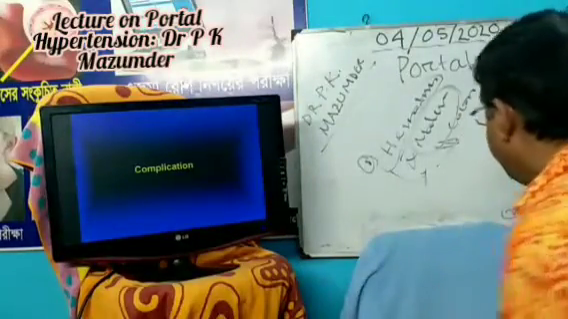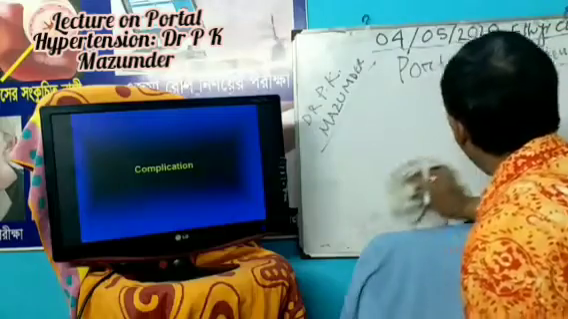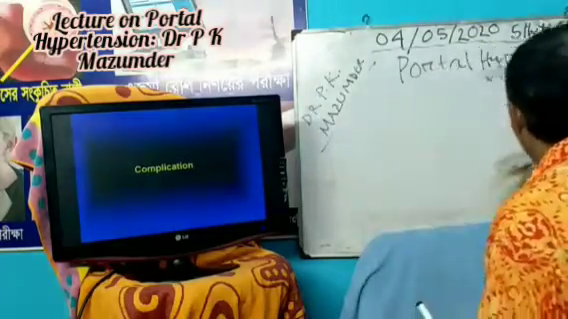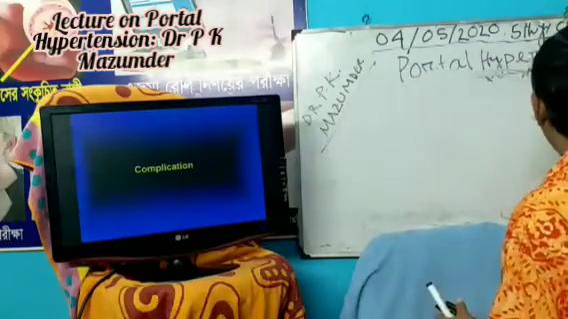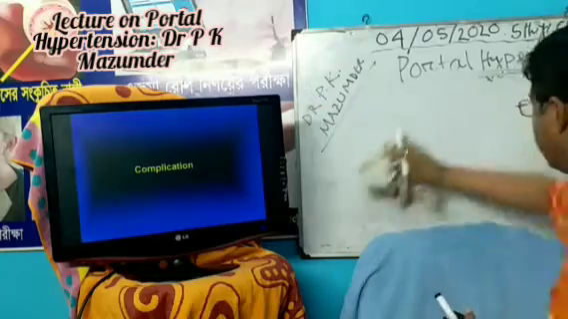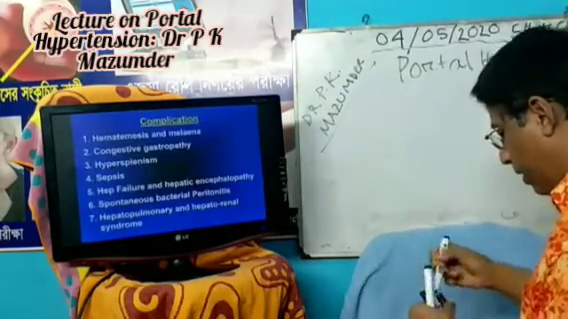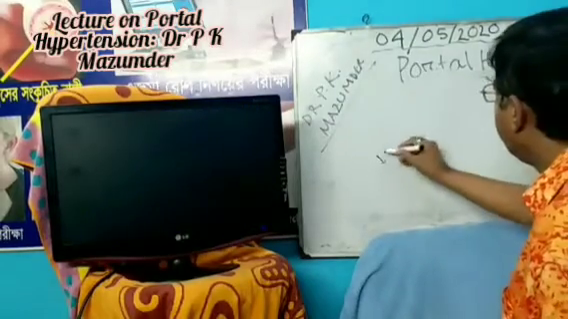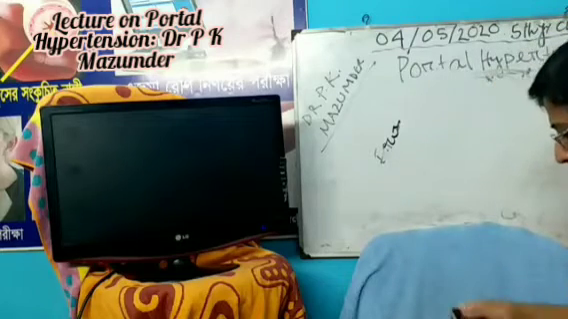Number two is congestive gastropathy. Why congestive gastropathy? Because there is congestion of the whole GI tract, more pronounced in the stomach, producing congestive gastropathy and giving rise to erosion and ultimately GI tract bleeding.